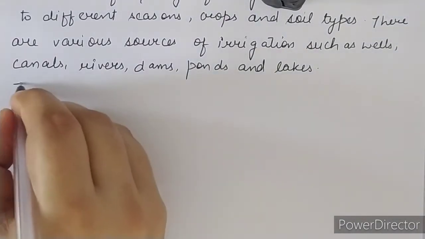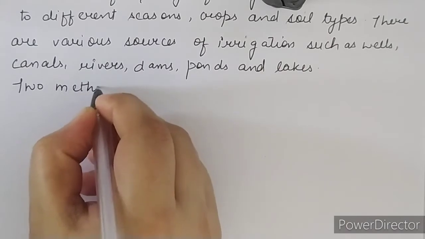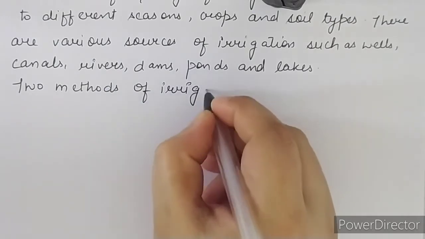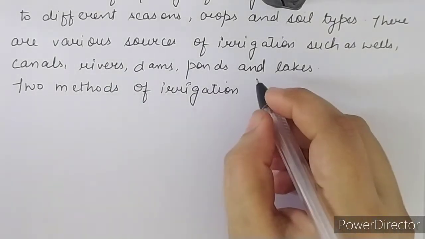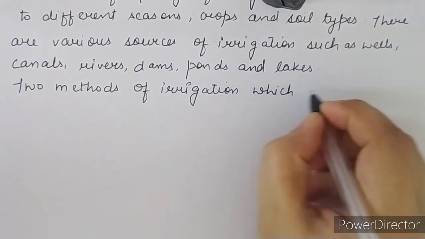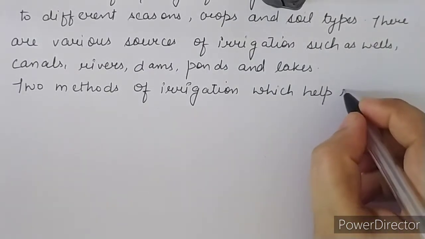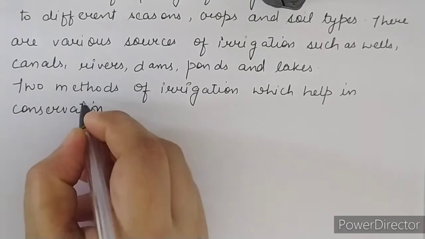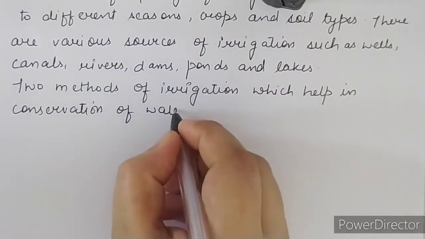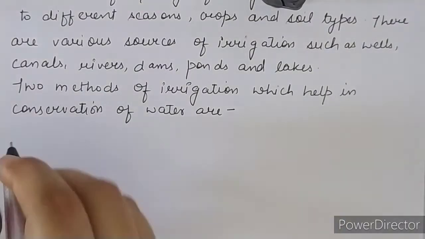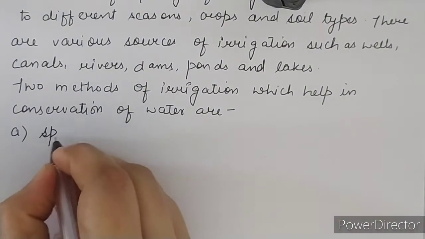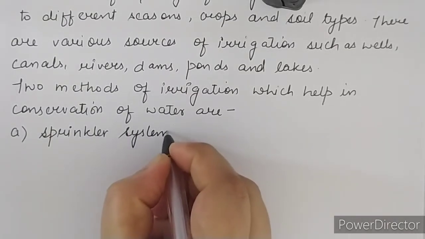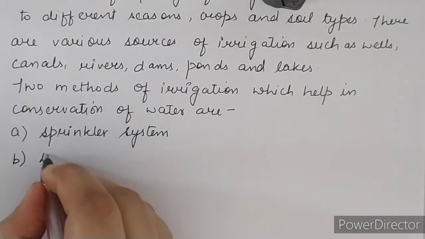Okay, and the two methods of irrigation which help in conservation of water are, first one is your sprinkler system and second one is your drip system.